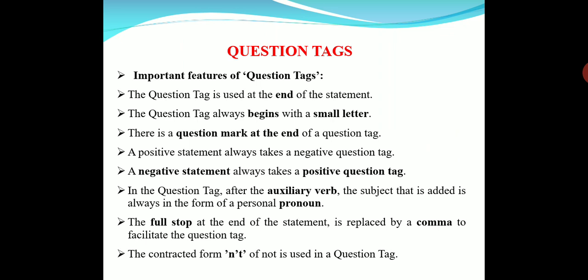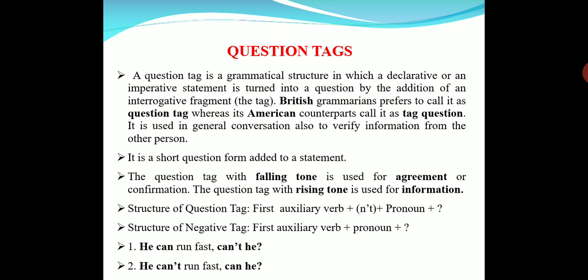And the contracted form of not, n't, is used in a question tag. This also you can observe again. He can't run fast. Can he? So can't, the contracted form. We didn't write cannot fully. Not fully, no. N apostrophe T. That is the form for negative we use in question tags. For all negative question tags we use it like that. For can't.